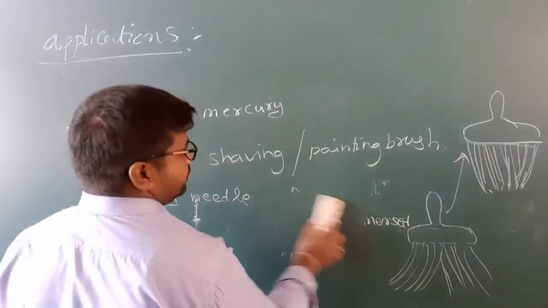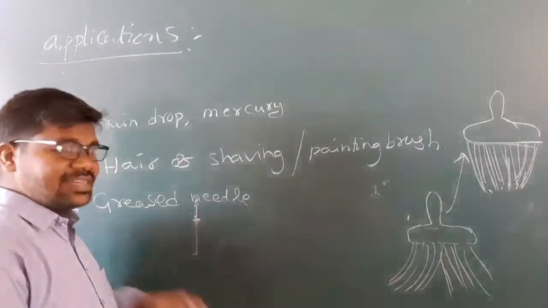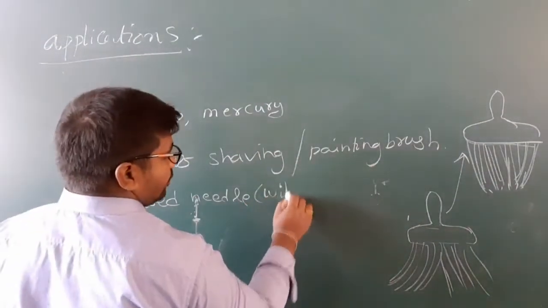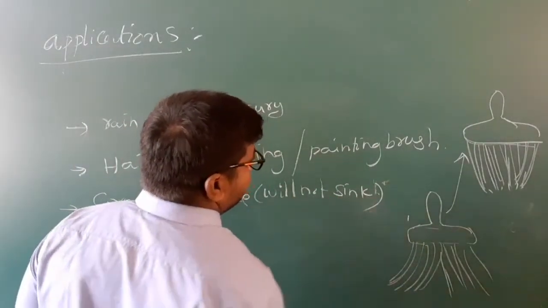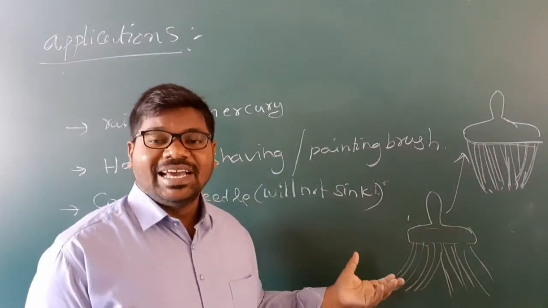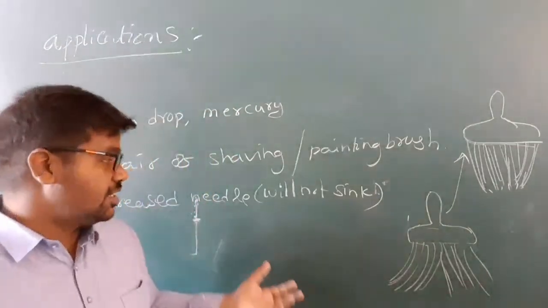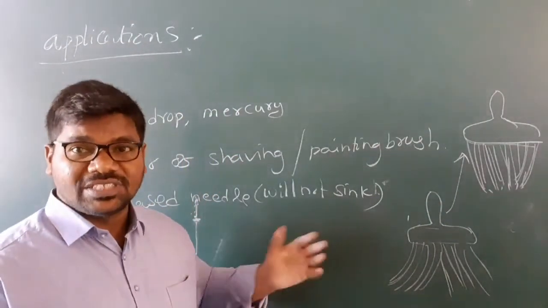Okay, so next, greased needle. A greased needle will not sink in water or any fluid. Because of the surface tension of the fluid, which does not tend to sink.